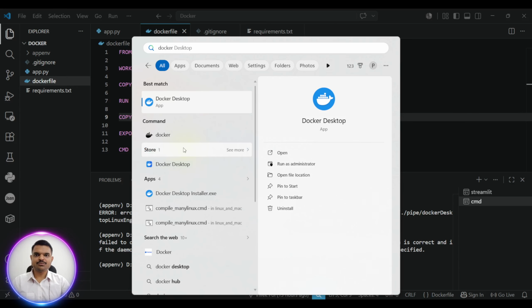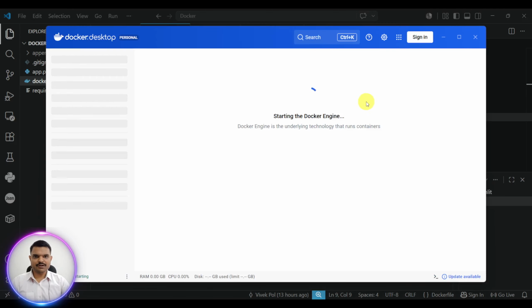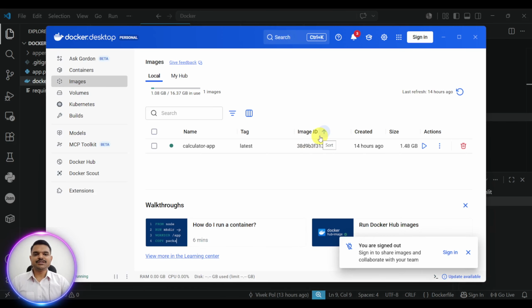Docker Desktop we have to open. We have to run this Docker Desktop. When it is running, then only this command will work. Otherwise, this command will not work. And I will show you the magic right now.